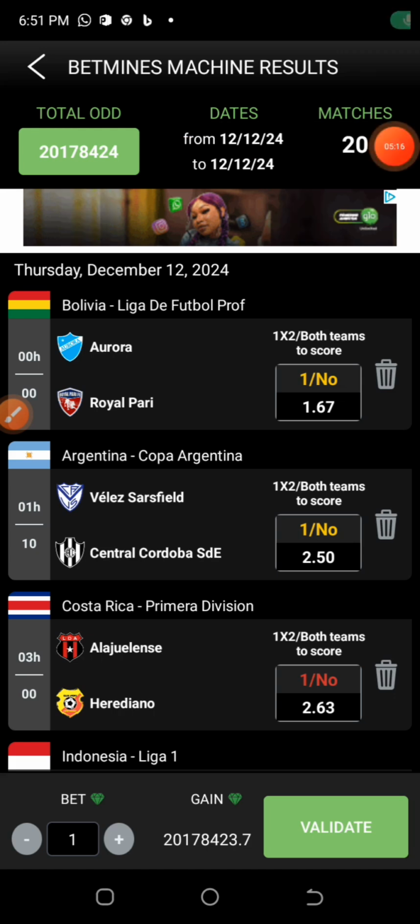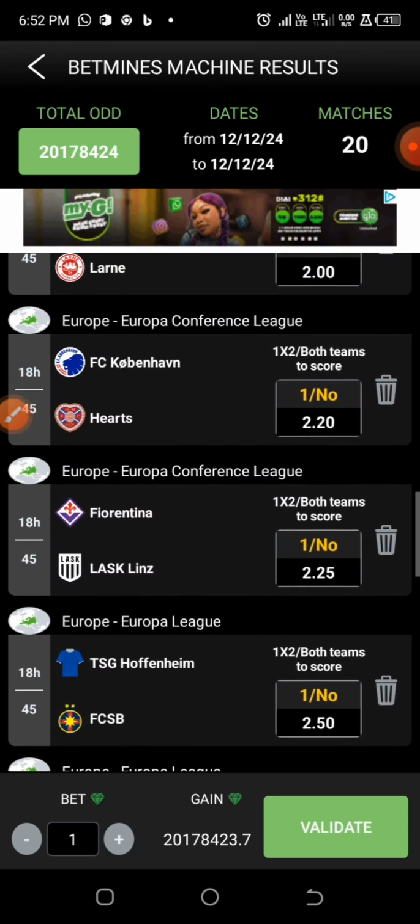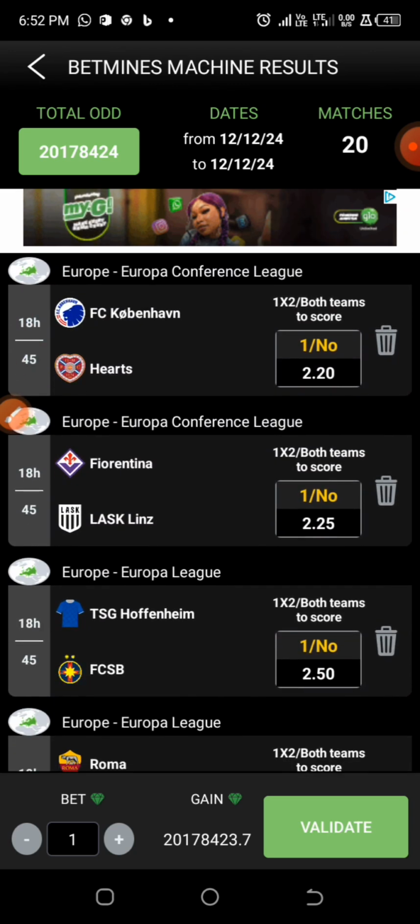Okay, all right guys, so the thing has generated the predictions that I want for me, but actually if you are to look into these particular games, we have 20 games here, and trust me, almost all these 20 games can end up as double chance based on the prediction on it, as maybe home to win, away team to win. But there are some factors that you guys always need to consider before predicting your games.